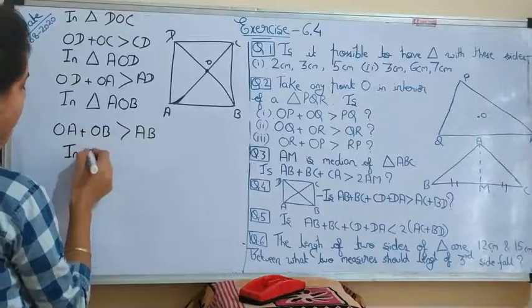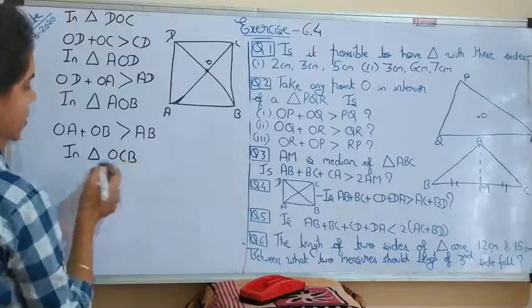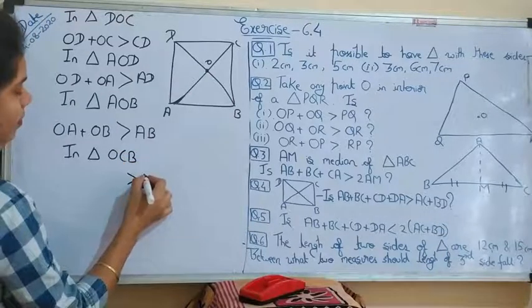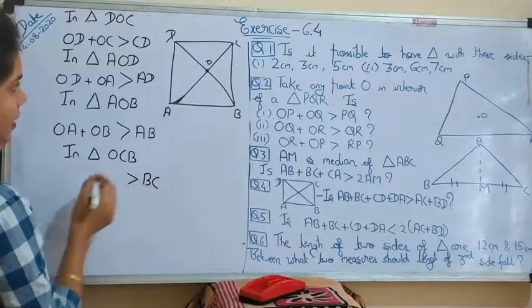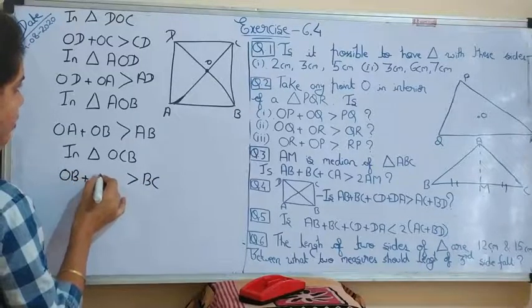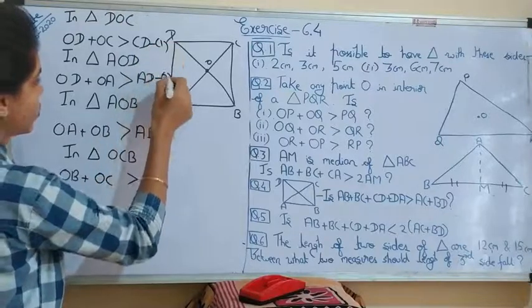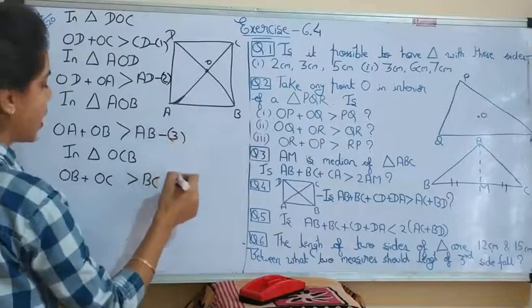Now in triangle OCB, BC is smaller than OB plus OC. These are equations 1, 2, 3 and 4.